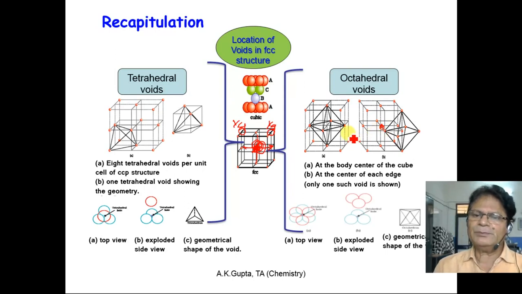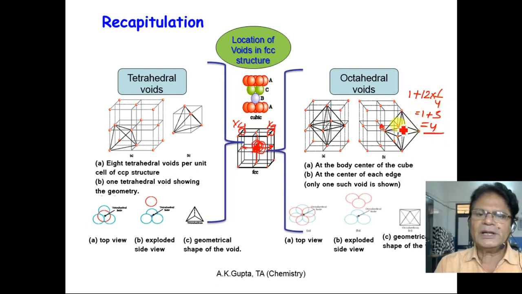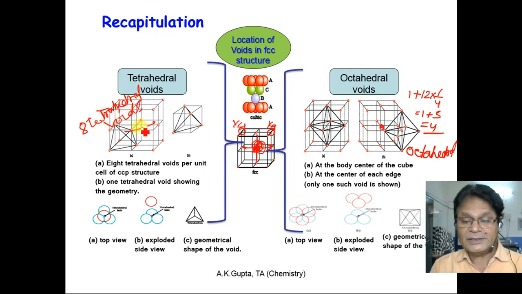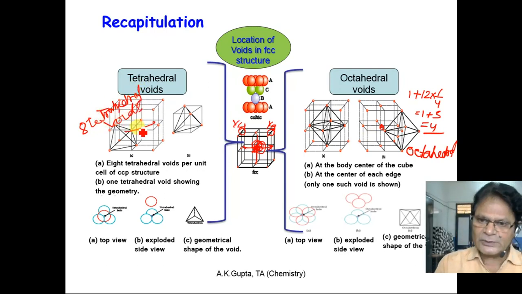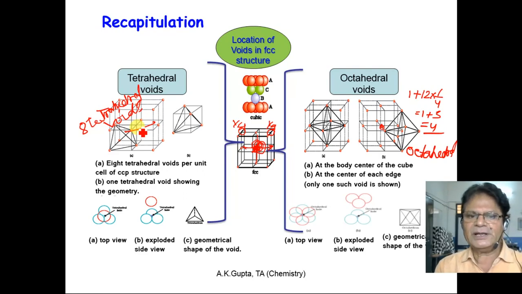Therefore, the total number of octahedral voids per unit cell is 1 at the center plus, how many edges are there? 12 edges. 12 into 1/4 is equal to 3, so 1 plus 3 is equal to 4 octahedral voids. And how many tetrahedral voids? 8 tetrahedral voids. This data is very important because later on we'll find a close relationship between the number of spheres forming close packing and the number of tetrahedral and octahedral voids.